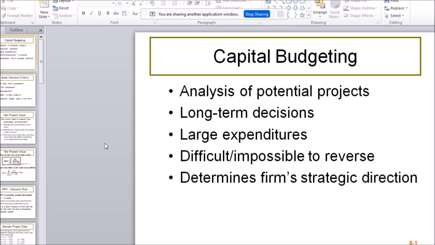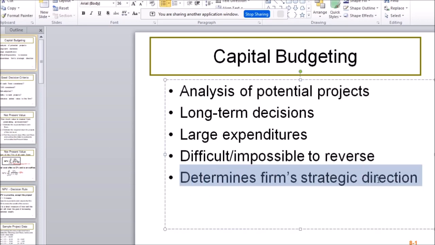So we're talking about relatively important investment decisions. They're so important that they sometimes determine the whole direction for a company, or at least for a division over the next several years. So basically we're going to talk about relatively important investment projects. And what's the topic for this chapter? What are we going to actually do when talking about these important investment projects?